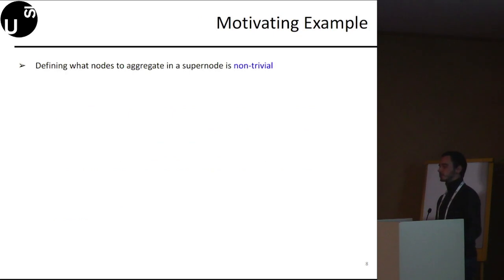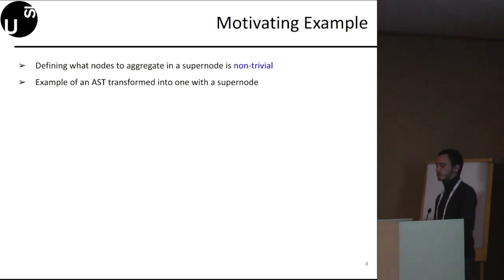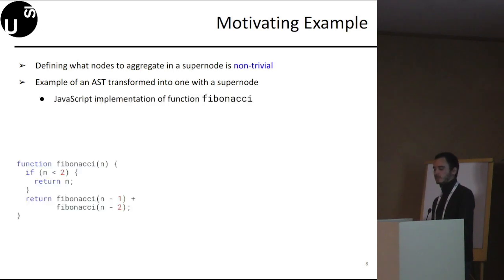Since deciding what nodes to aggregate in a supernode is a non-trivial task, I would like to explain our technique by providing a motivating example. In particular, we'll show how an example AST is transformed into one with one of our supernodes. We use as an example a JavaScript implementation of the function Fibonacci, shown on the left-hand side of this slide.